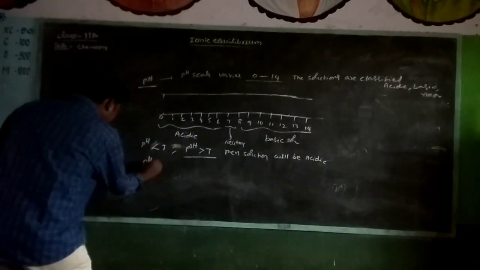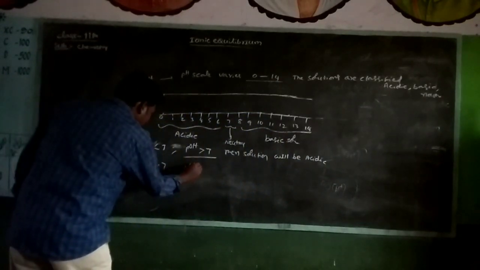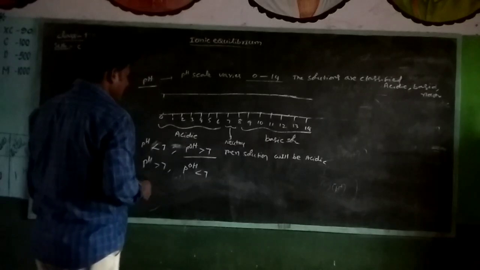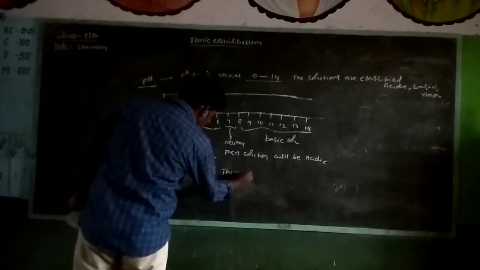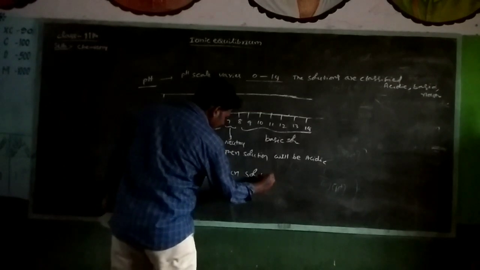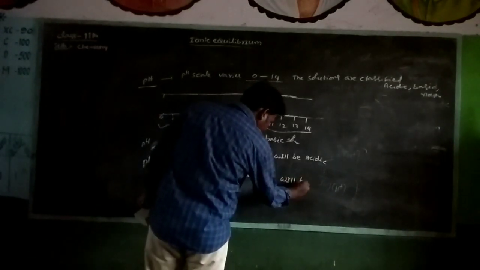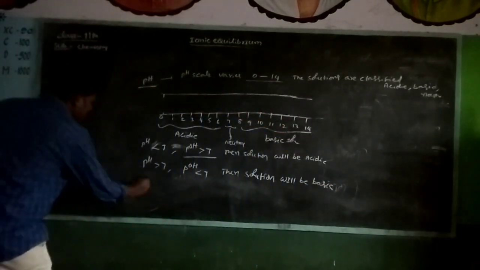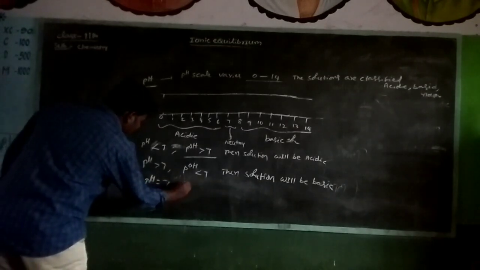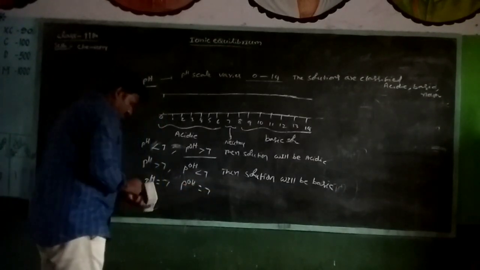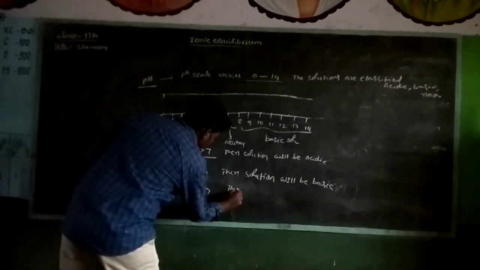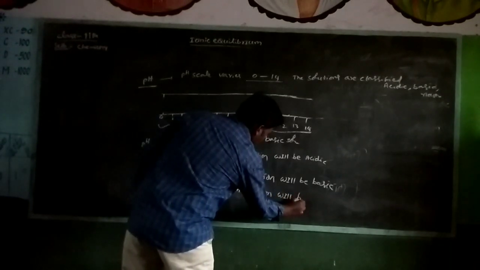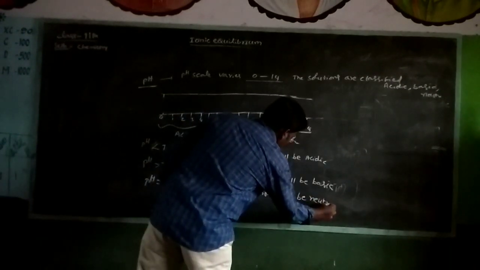If pH is greater than 7, pOH is less than 7, then the solution will be basic. If pH is equal to 7, pOH is also 7, then the solution will be neutral.